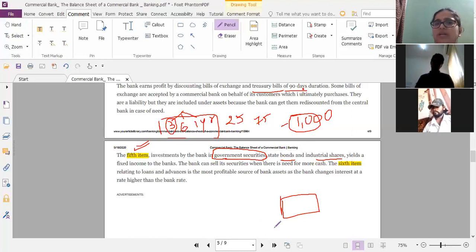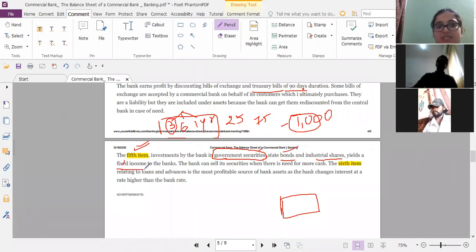We can also go and invest our money in government securities, bonds, industrial shares, and the same is the case with banks. Banks can also invest their money here, right? So this is another asset of banks. It will fetch banks a higher interest. There is always a higher interest paid on this, and it earns a good fixed income.